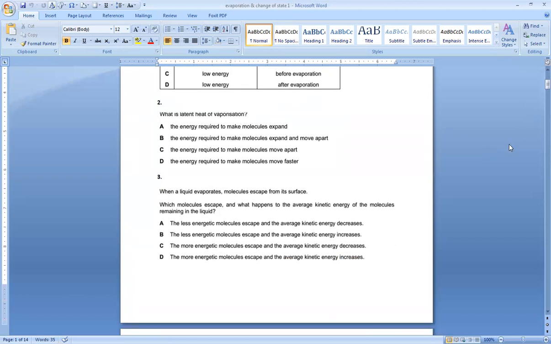When a liquid evaporates, the molecules escape from its surface. Which molecules escape and what happens to the average kinetic energy of the molecules remaining in the liquid? As you know, the highly energetic molecules leave and the left behind molecules have a lower kinetic energy. Option C, the more energetic molecules escape and the average kinetic energy decreases. Option C.